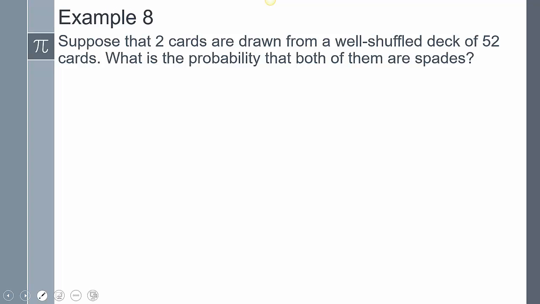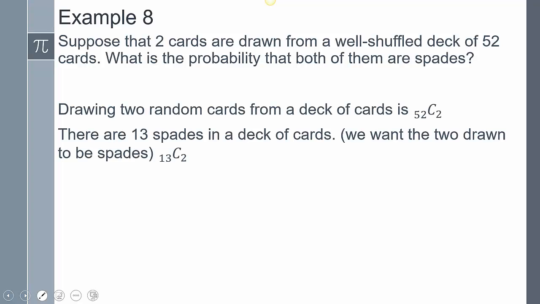Example number 8, it says, suppose that 2 cards are drawn from a well-shuffled deck of cards. What is the probability that both of them are spades? So now we're getting into the realm of combinations. And the reason is because we're looking at all of the combinations of taking 2 cards that are going to be spades. And so the way that we need to think about it is drawing 2 random cards from a deck of cards is going to be 52 choose 2. So we're thinking about every single possibility of just grabbing 2 cards.